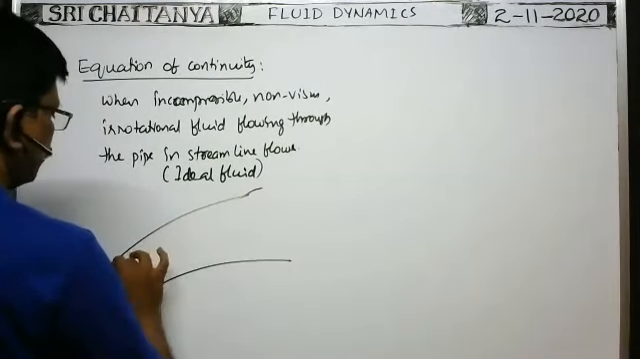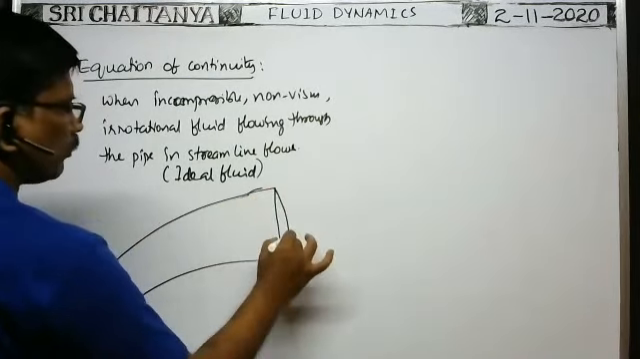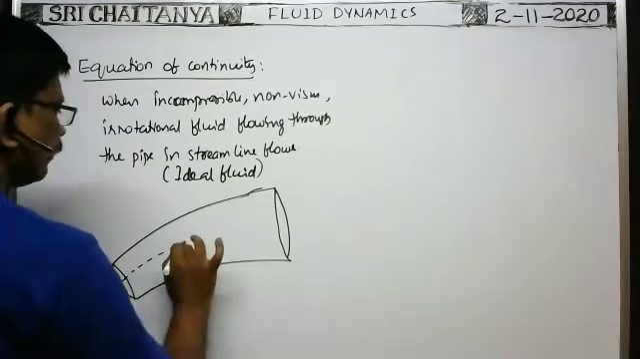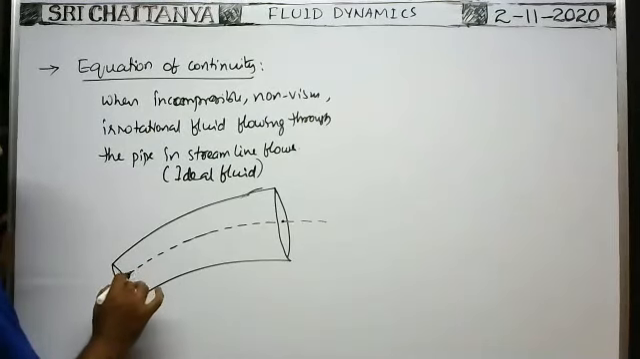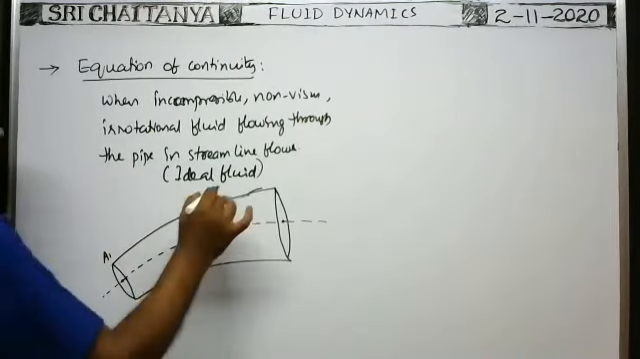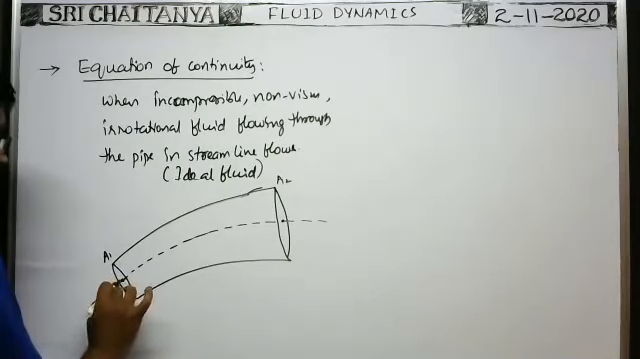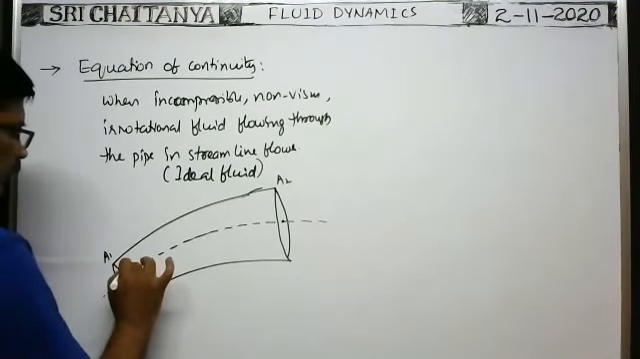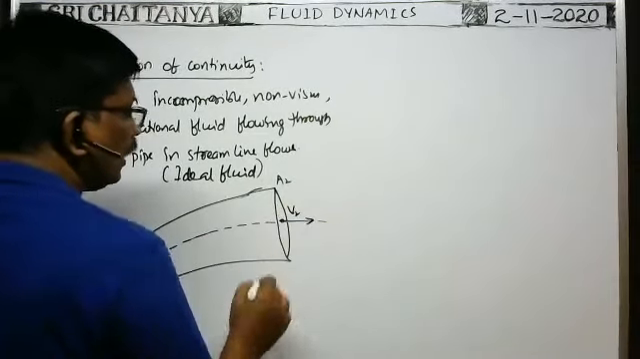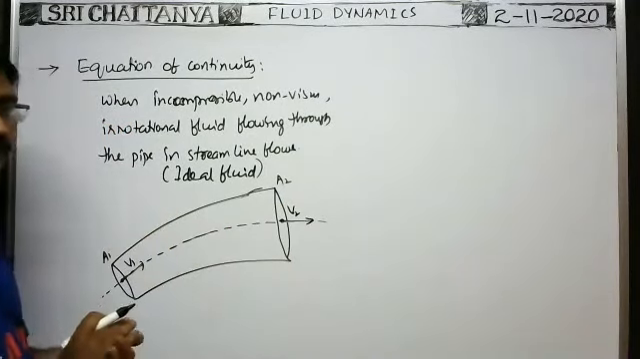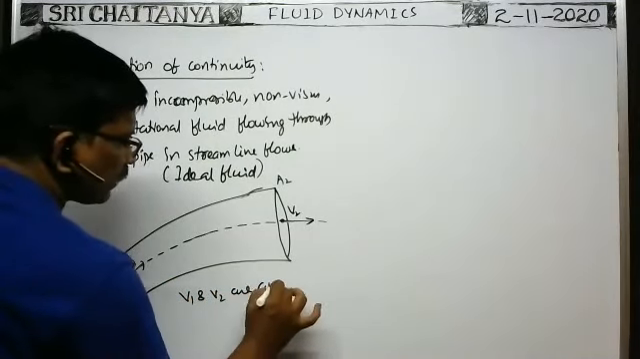Suppose this is one pipe having non-uniform area of cross section. This is the axis of the pipe. Suppose the area of cross section of the pipe at this end is A1, and at the other end is A2. The average velocity of the fluid entering through this pipe is V1. The average velocity with which it comes out through the other end is V2. Why did I use average velocity? V1 and V2 are the average velocities.